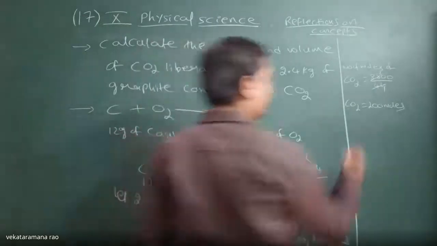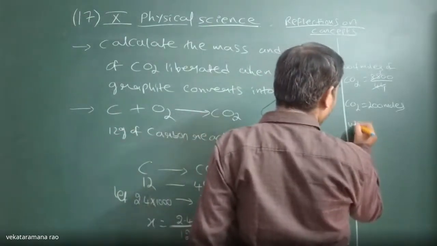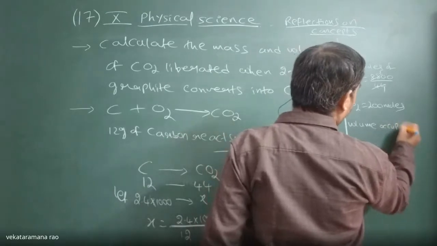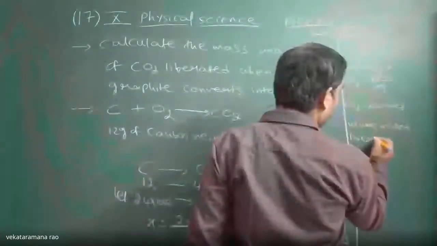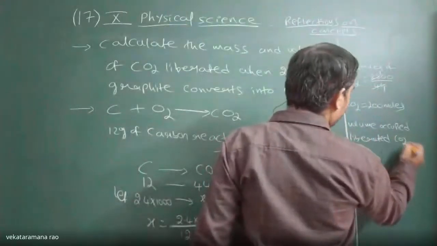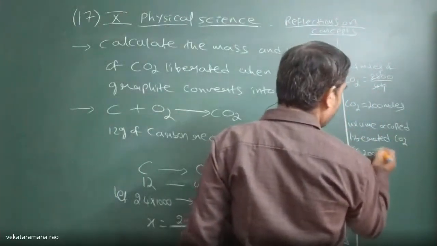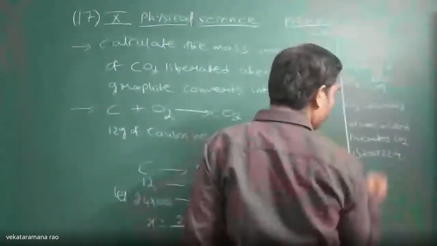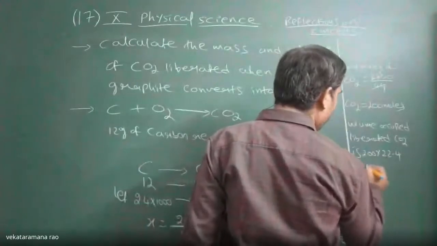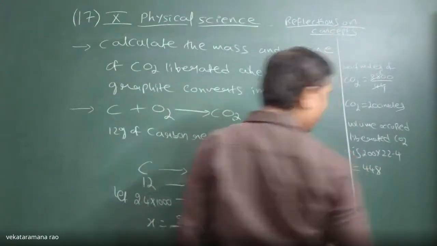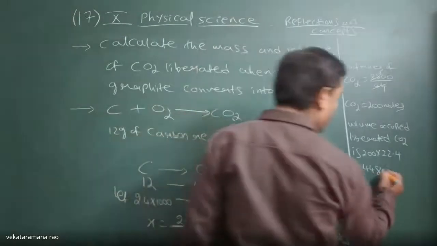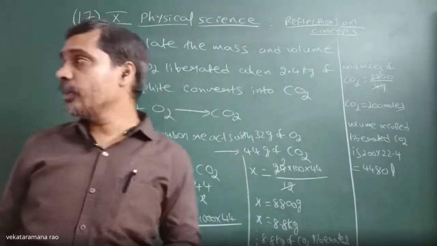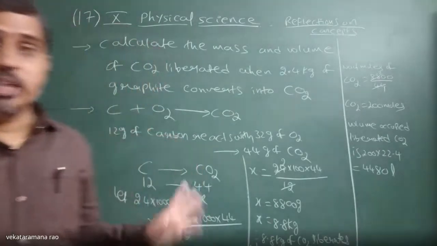Therefore, the volume occupied by the liberated carbon dioxide is 200 into 22.4. So these two zeros cancel, it will be 224, which means 4480 liters. In that way we can find the volume of carbon dioxide liberated. Please note down.